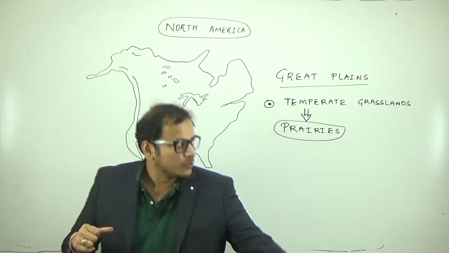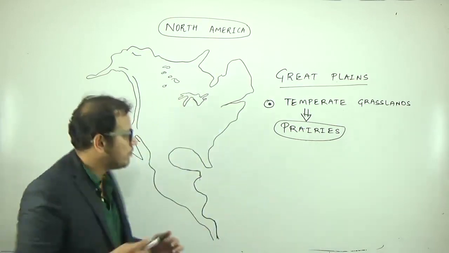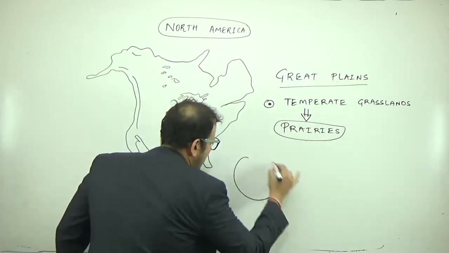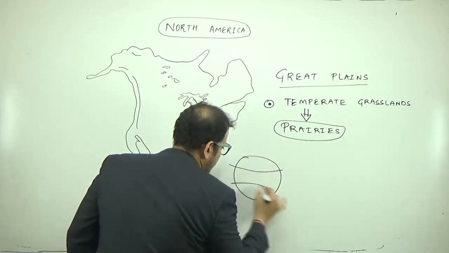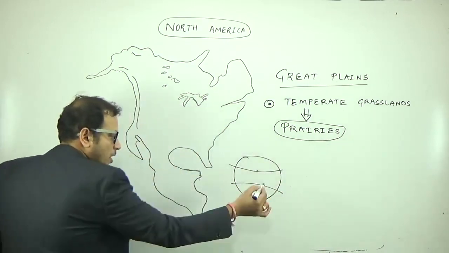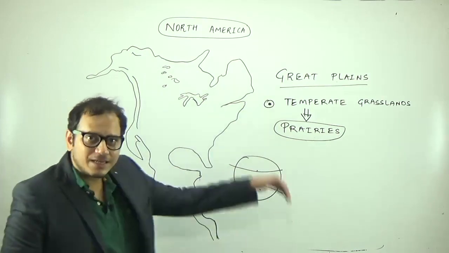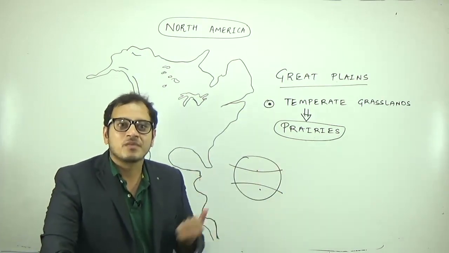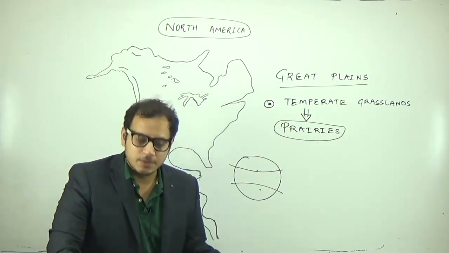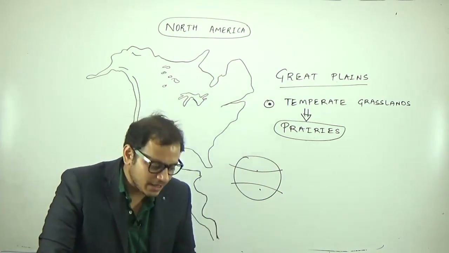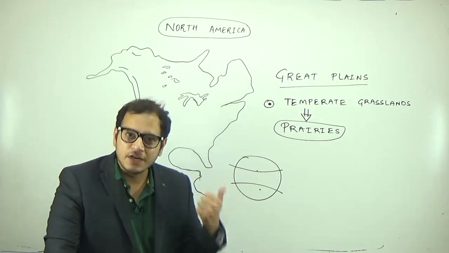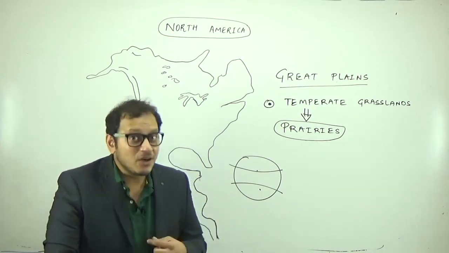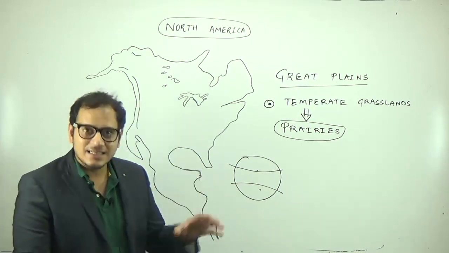But come to the temperate grasslands. These lie in the higher latitudes, above the Tropic of Cancer or above the Tropic of Capricorn towards the polar regions in both hemispheres. There is less evapotranspiration, because there is not that much heat in this region.